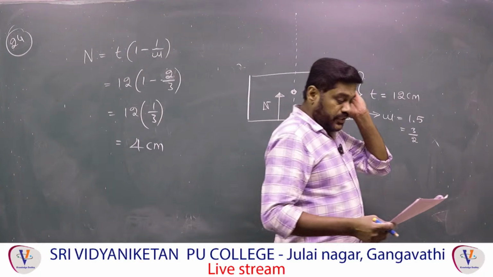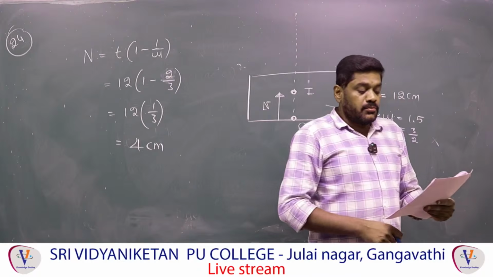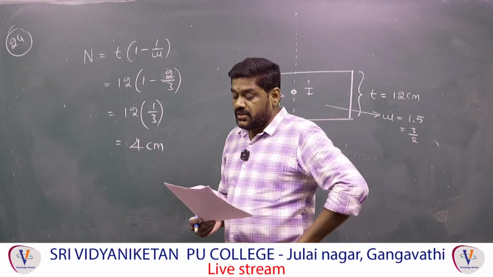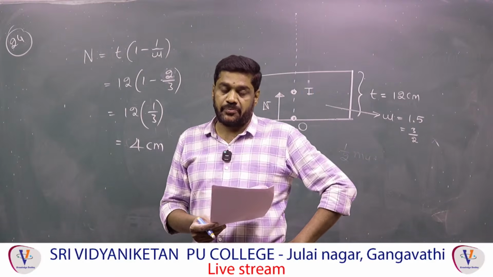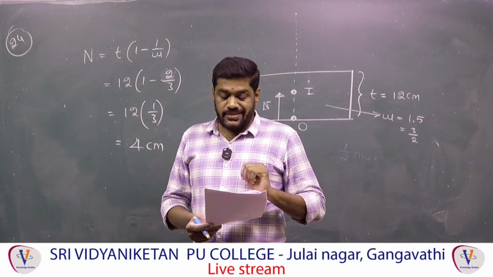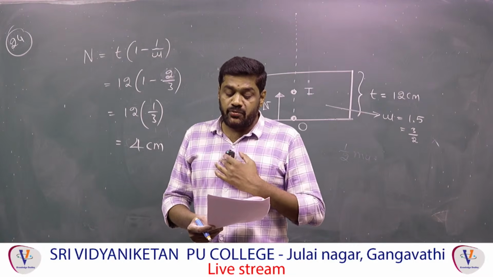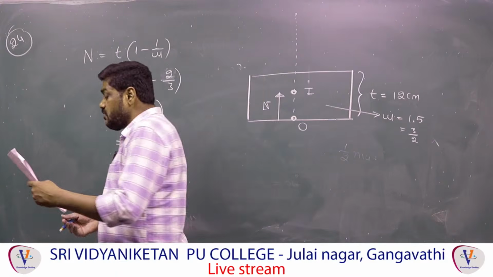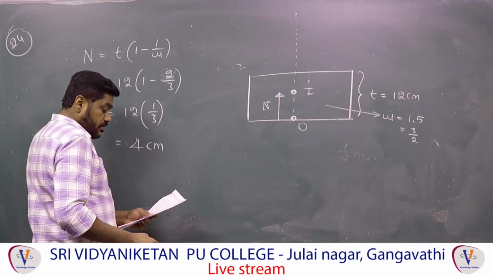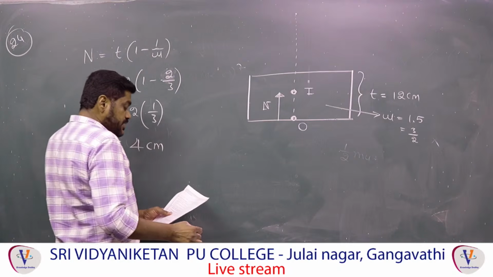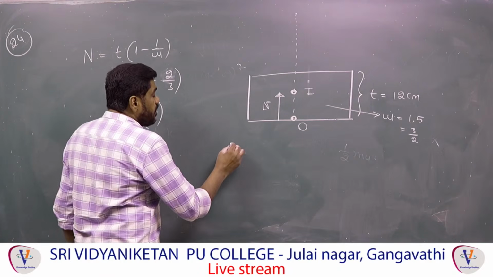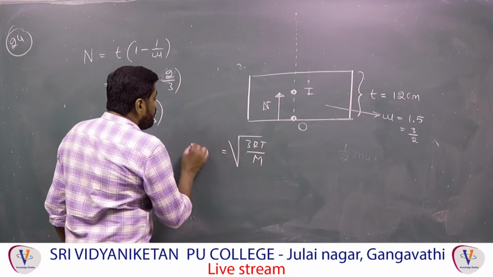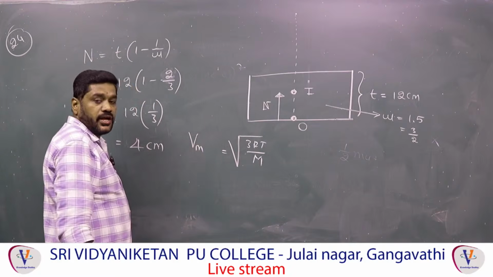Next, 25th. Which of the following possesses maximum most probable speed? The options are oxygen, hydrogen, carbon dioxide and helium. Out of these 4 gases, they have mentioned that the temperature is the same. They are asking which one has the maximum most probable speed. For that, the most probable speed Vm is equal to under root of 3RT by m.